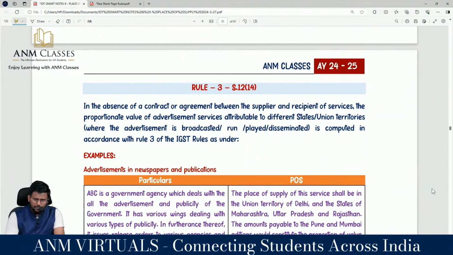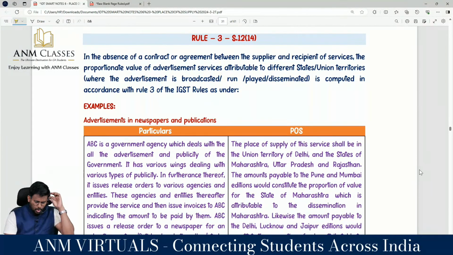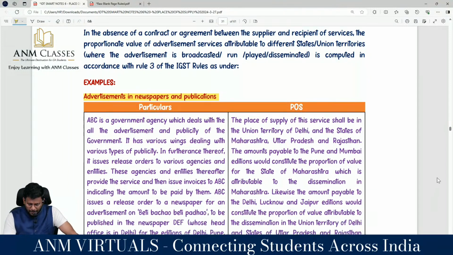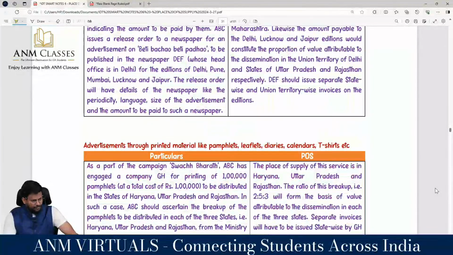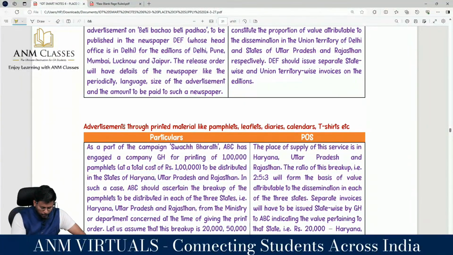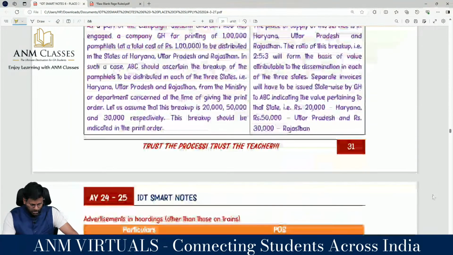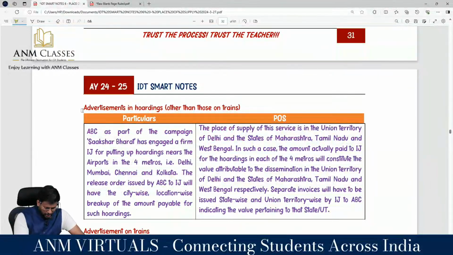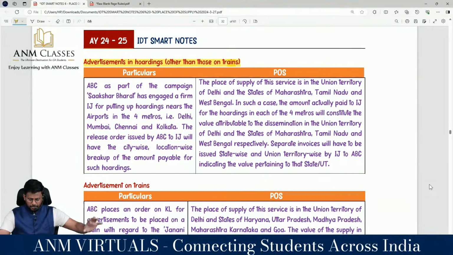What is 12.14? Advertisement to government. That is, sir, lot of things are there in that. Advertisement in newspaper and publication. If you are advertising in newspaper and publication, எப்படி நீ வந்து பிரிப்ப? ஓகேவா? Advertisement through printed material like pamphlet, leaflet, diaries, calendars, t-shirt, etc. இங்கேல advertisement கொடுத்தா எப்படி நீ பிரிப்ப? Advertisement in hoardings other than those on what? Trains. Okay. Hoardings வைக்கிற எப்படி நீ பிரிப்ப?